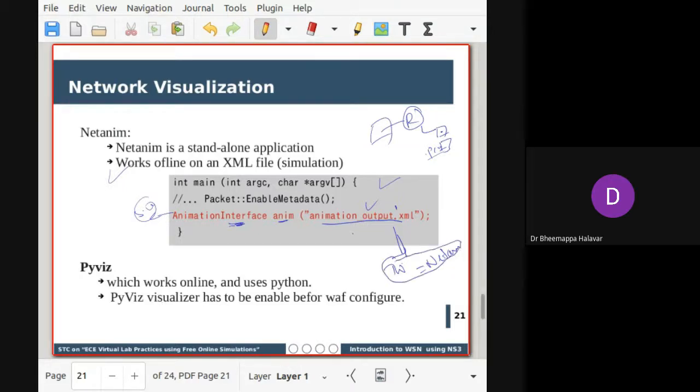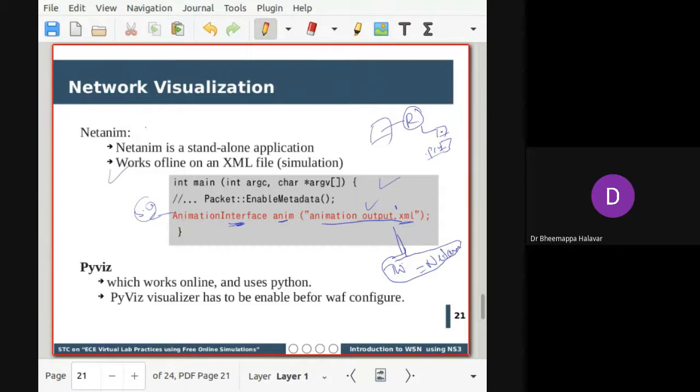So the animation XML file will be given to NetAnim. NetAnim shows the visualization of how information is moving between the nodes, how nodes are moving, and what communication is happening. But here, if you see, it is called offline. Why?